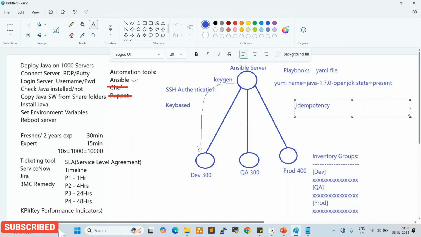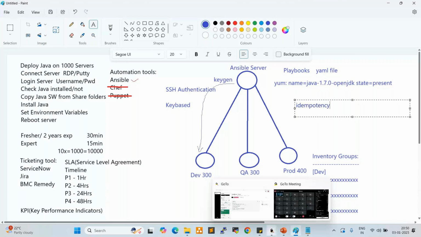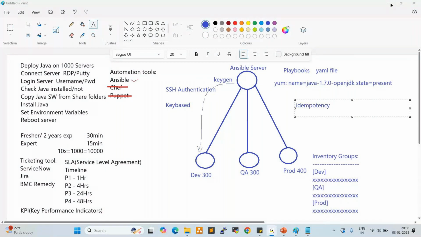So idempotency is nothing but this: if Java is already available, Ansible will not redeploy it. It will tell you clearly it is already there. Clear, right, everyone? Any questions here? Yeah, fine.